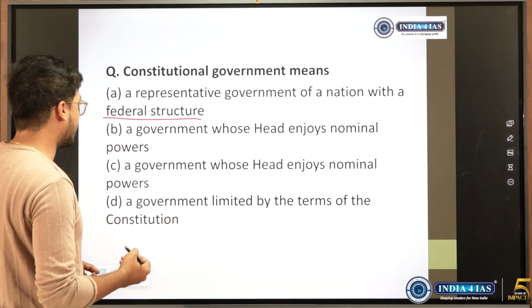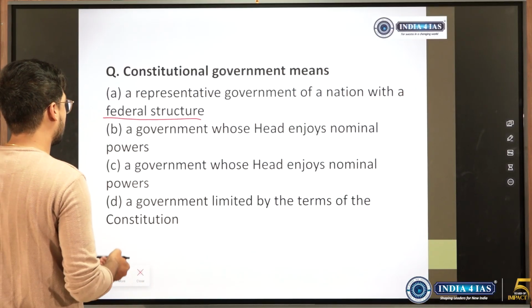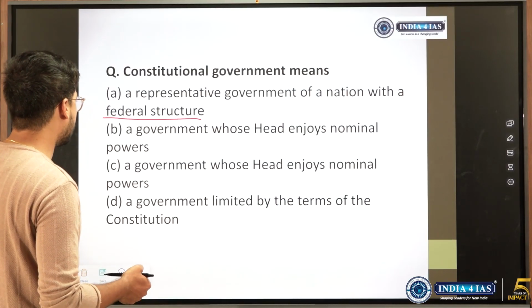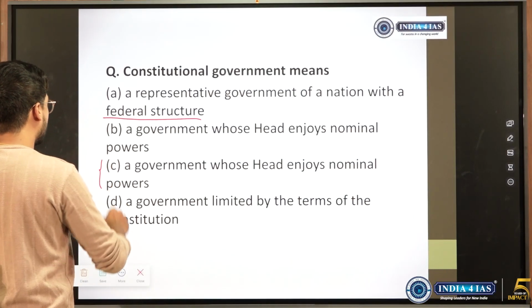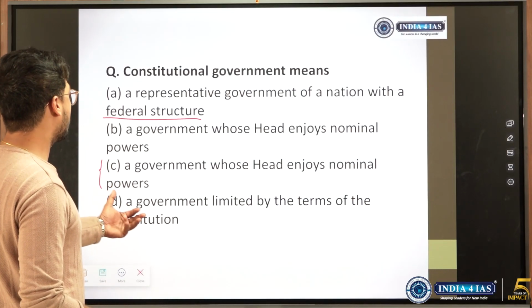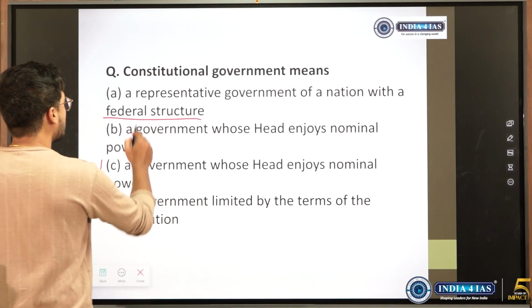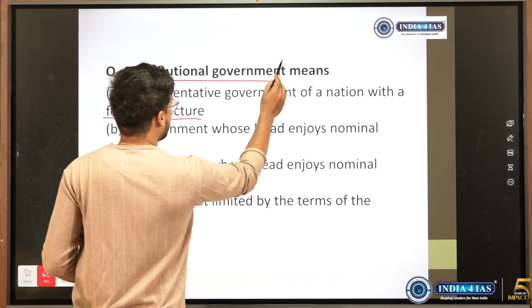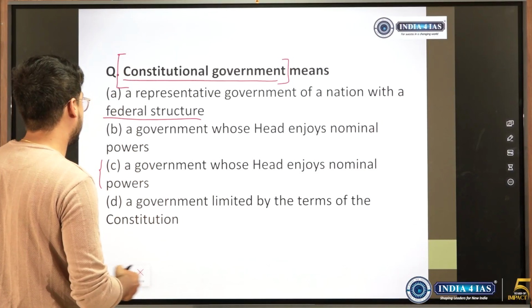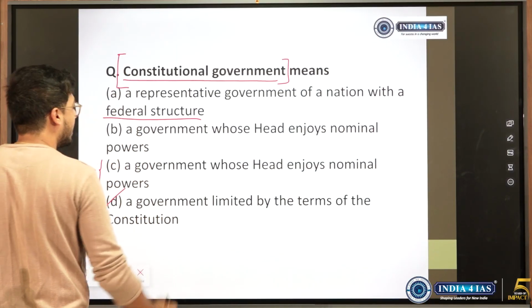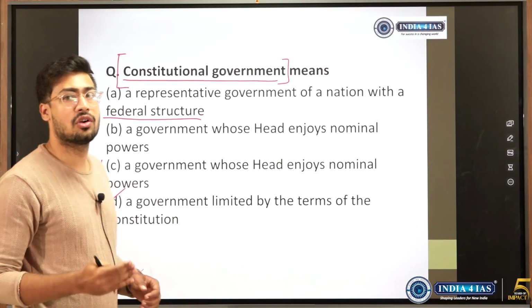A government whose head enjoys nominal powers. There has been repetition, I think it's my mistake. A government limited in terms of the constitution. Constitutional government means a government which functions under the constitution and cannot go above it. So it is a limited government by definition, a government which has been limited by the constitution.